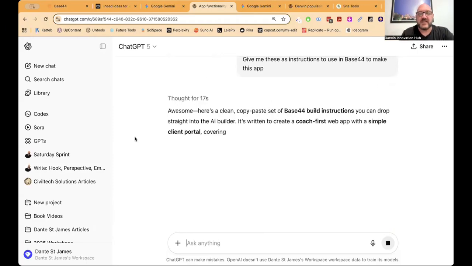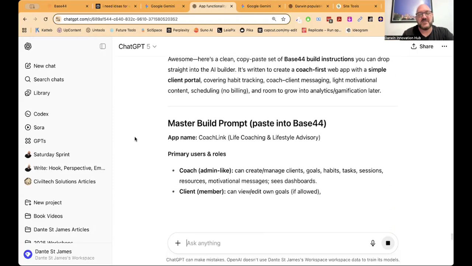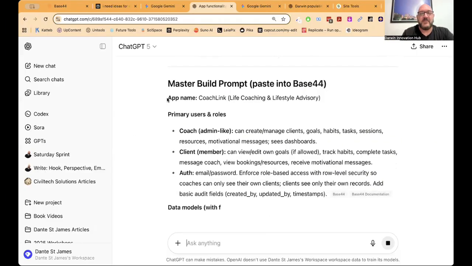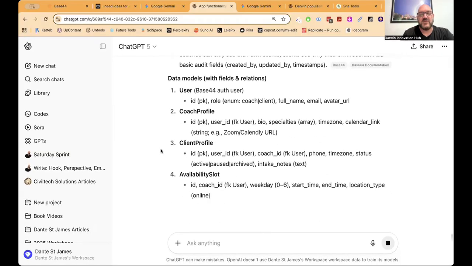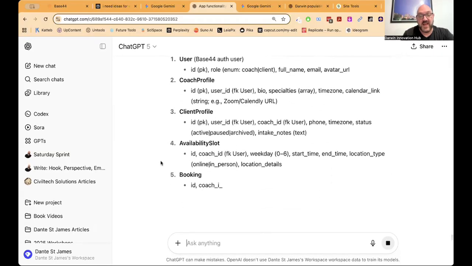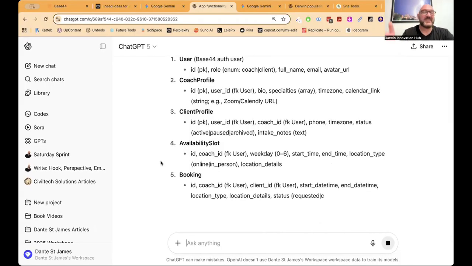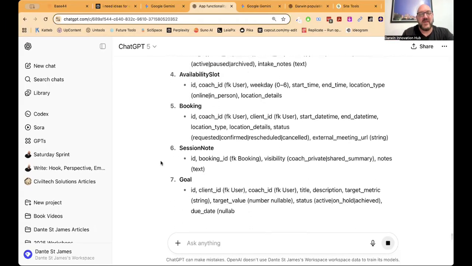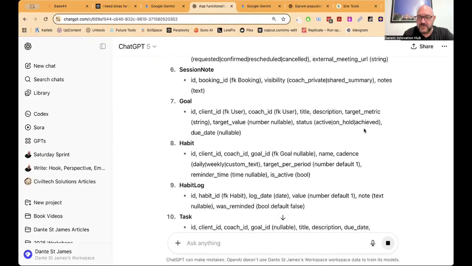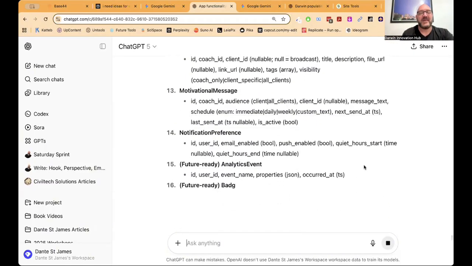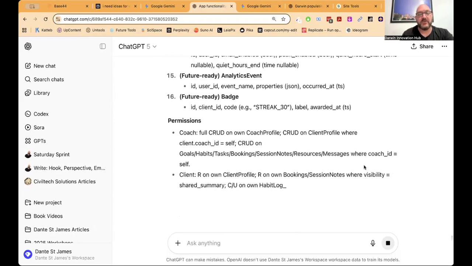Here's a clean copy-paste set of instructions, the master build prompt. The app name, Coach Link, primary users and roles. There you go. The data models it's going to use. It's already created what the data models are. It's going to tell it directly what they are. So it makes that process a little bit faster. Booking, session notes, goals, habits. So you don't have to understand all this. This is all the language it's using to tell it what to create in order to carry out that level of complexity with this app we're building.